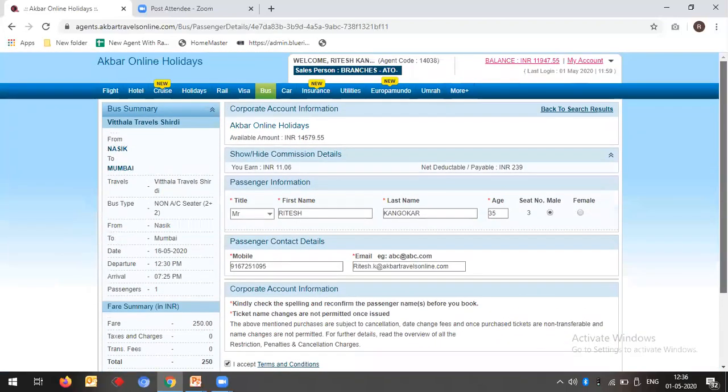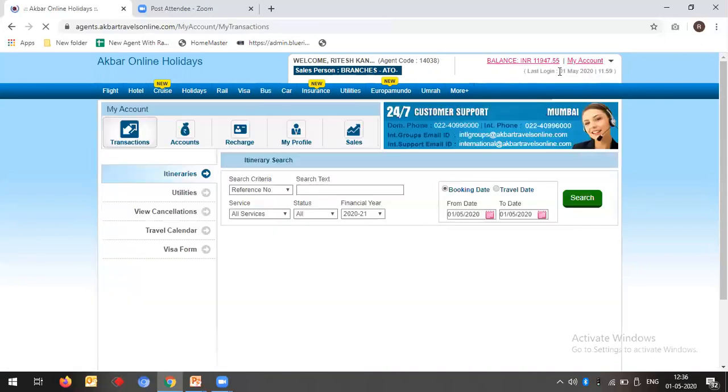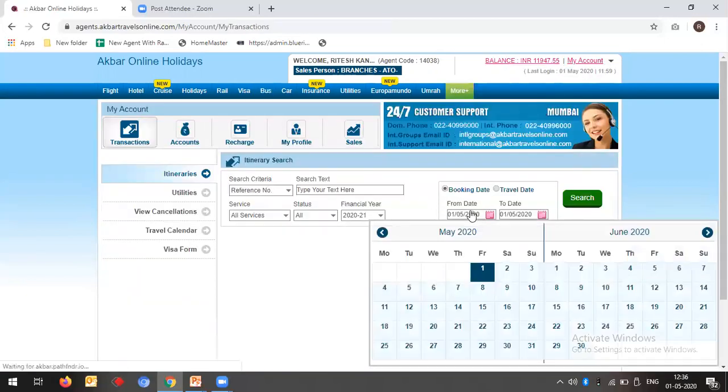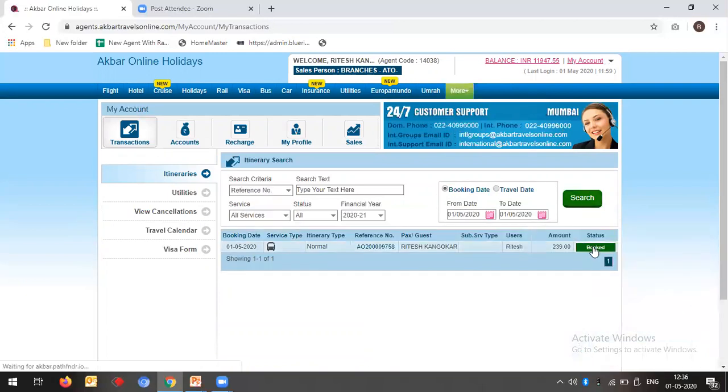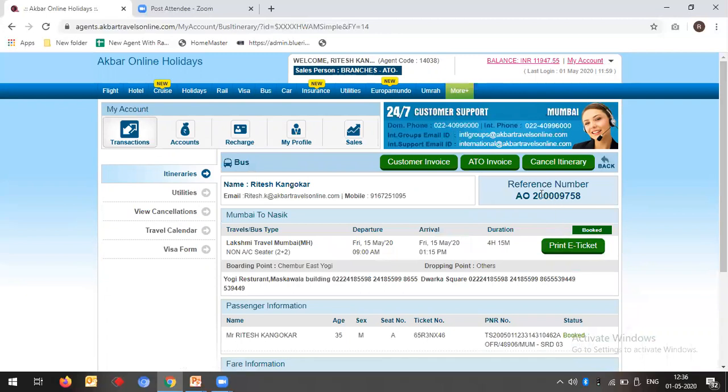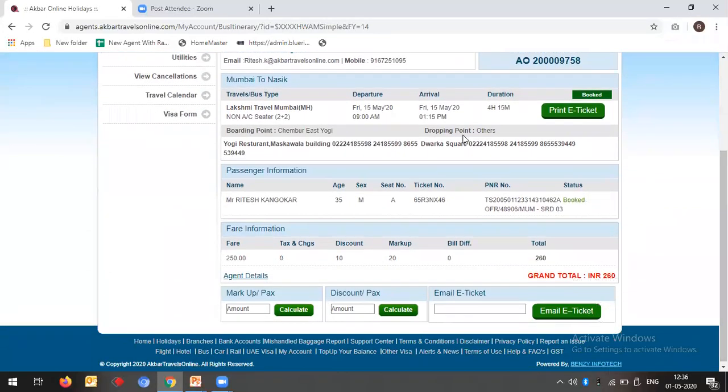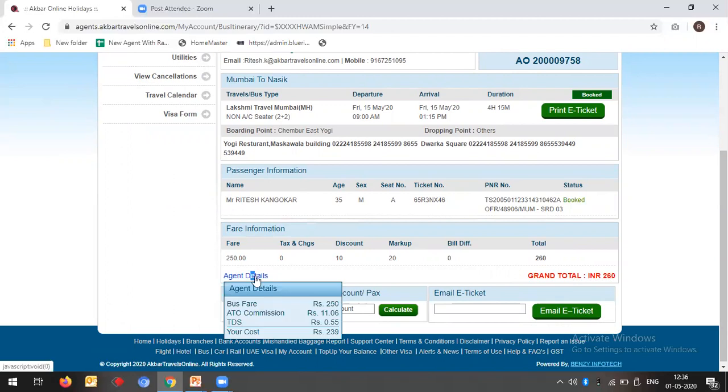So going back to show my account process, how the booking looks in my account, search the same thing, search it, you will get the booking details here. Same thing, you will get a customer invoice, you will get an ATM invoice, you can cancel the booking from here also. So these are the options available in my booking. It will show booked as it is booked. Agent details are mentioned here. If you check how much commission you got, everything.